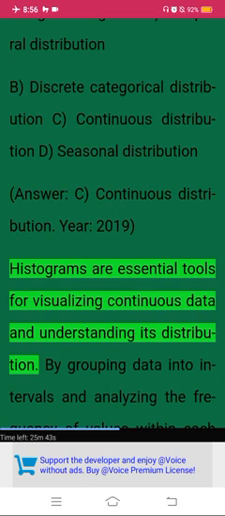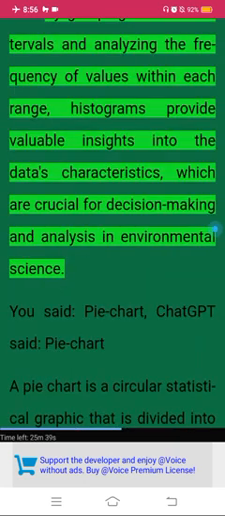Histograms are essential tools for visualizing continuous data and understanding its distribution. By grouping data into intervals and analyzing the frequency of values within each range, histograms provide valuable insights into the data's characteristics, which are crucial for decision-making and analysis in environmental science.